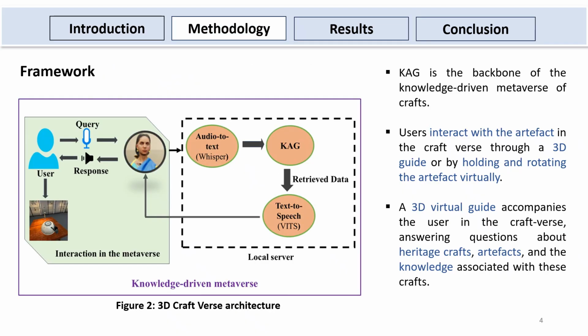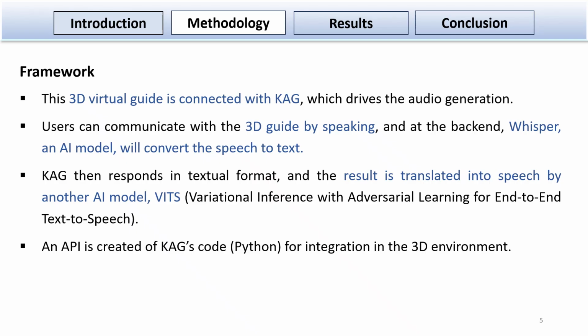Next, we'll discuss the methodology. In this, we'll discuss the framework. We have two parts, the interaction part and the backend part. A user asks a question to a 3D guide, and then the speech is converted to text through an AI model called Whisper. CAG generates a response, and then the text is converted back to audio using another AI model called Wits. And lastly, an API is there for integration between the Python CAG code and the 3D environment.